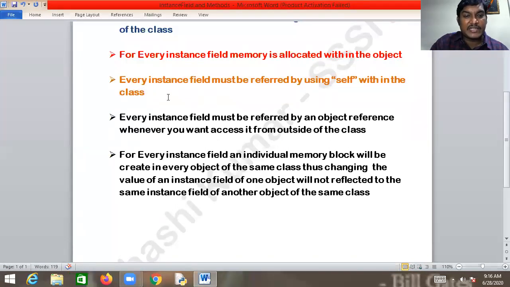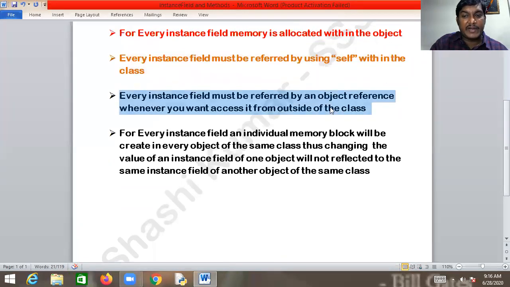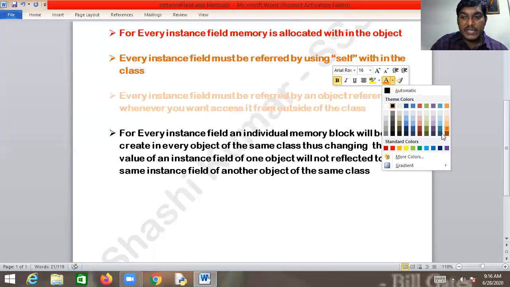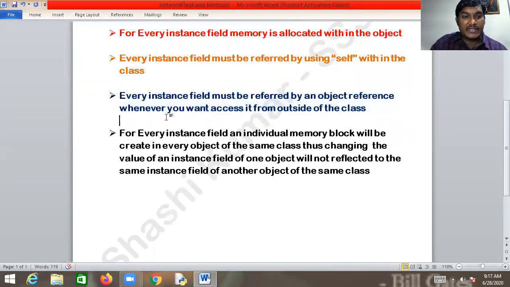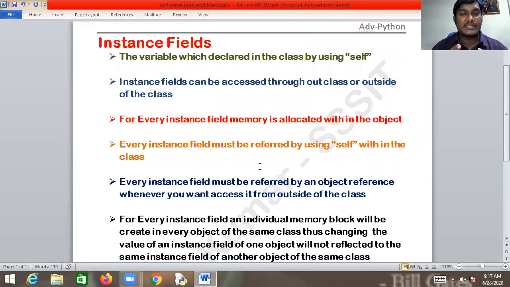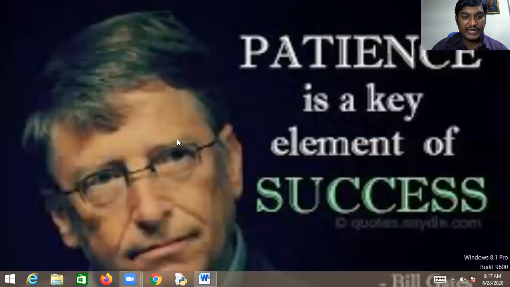Now, let me start working with that. One more point: every instance field must be referred to by an object reference whenever you want to access it from outside of the class. Let me cover all these points technically and effectively, point by point. I want to give some pictorial representation. The concept is not a great matter for you, my dear friend. So now let's begin the concept practically.